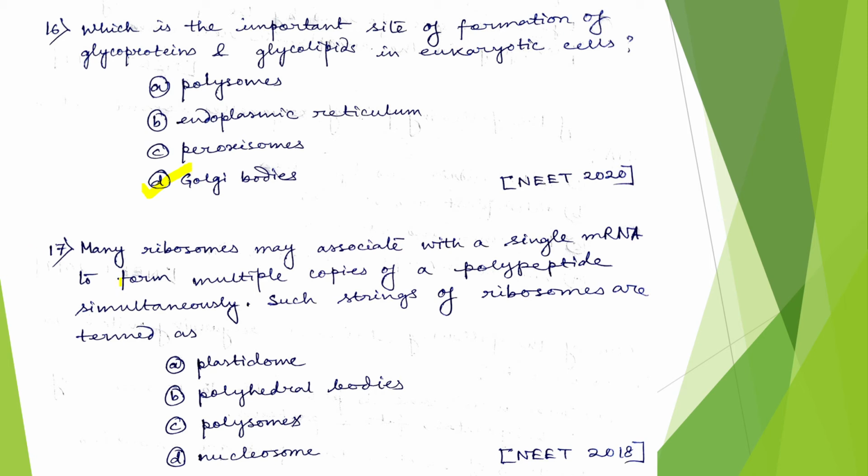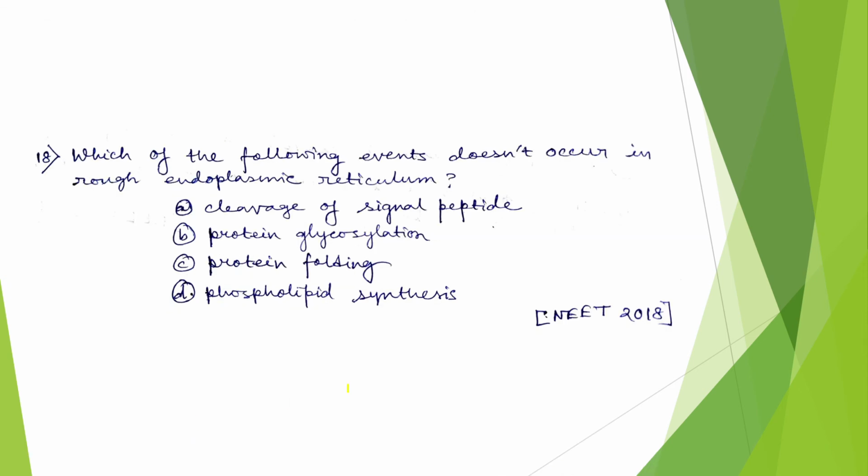Now question number 17. Many ribosomes may associate with a single mRNA to form multiple copies of polypeptides simultaneously. Such strings of ribosomes are named as polysomes. Next, which of the following events does not occur in RER or rough endoplasmic reticulum? Cleavage of signal peptide, obviously it occurs. Protein glycosylation occurs. Protein folding occurs. But phospholipid synthesis doesn't occur in rough endoplasmic reticulum. It occurs in smooth endoplasmic reticulum. So the correct answer would be option D.